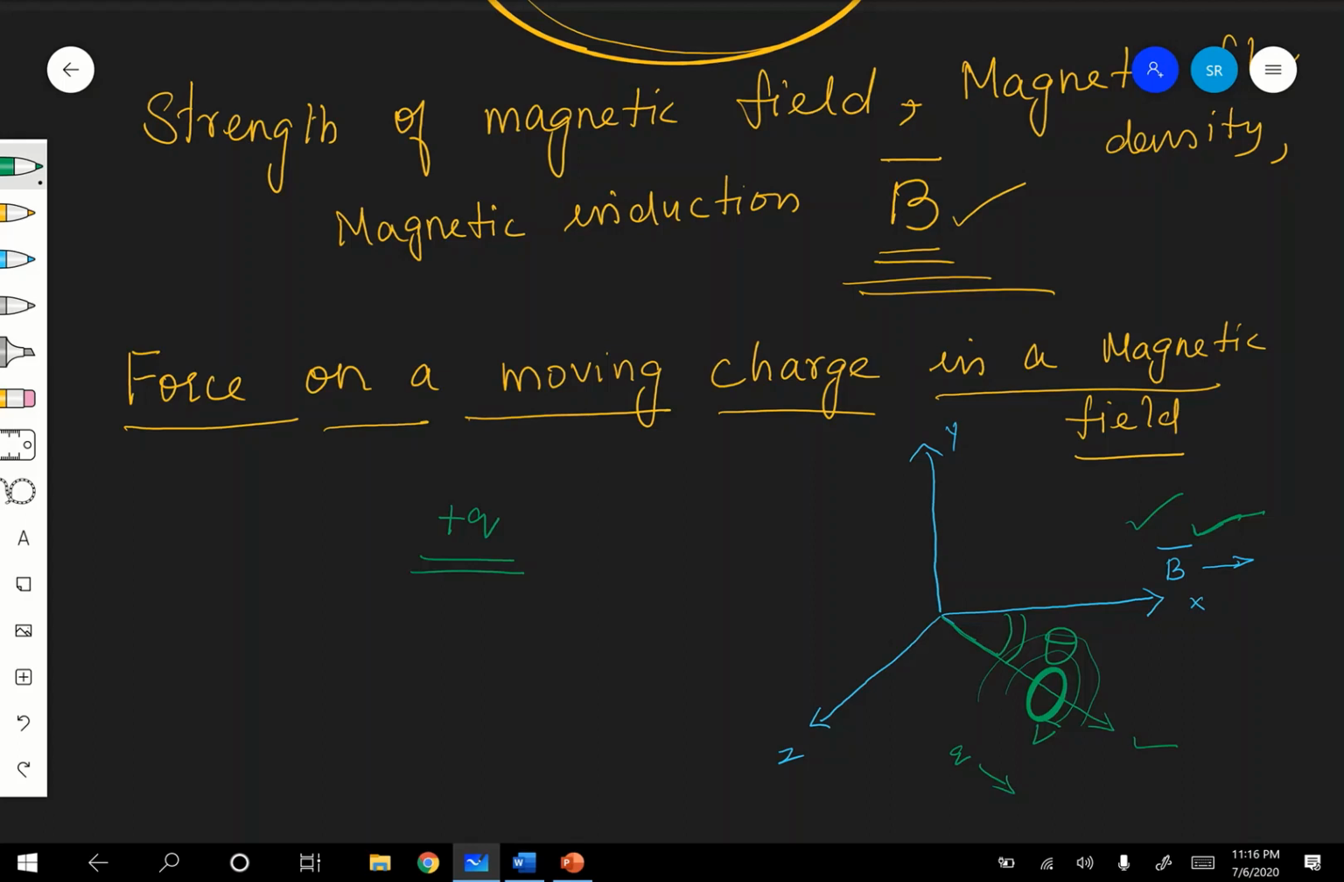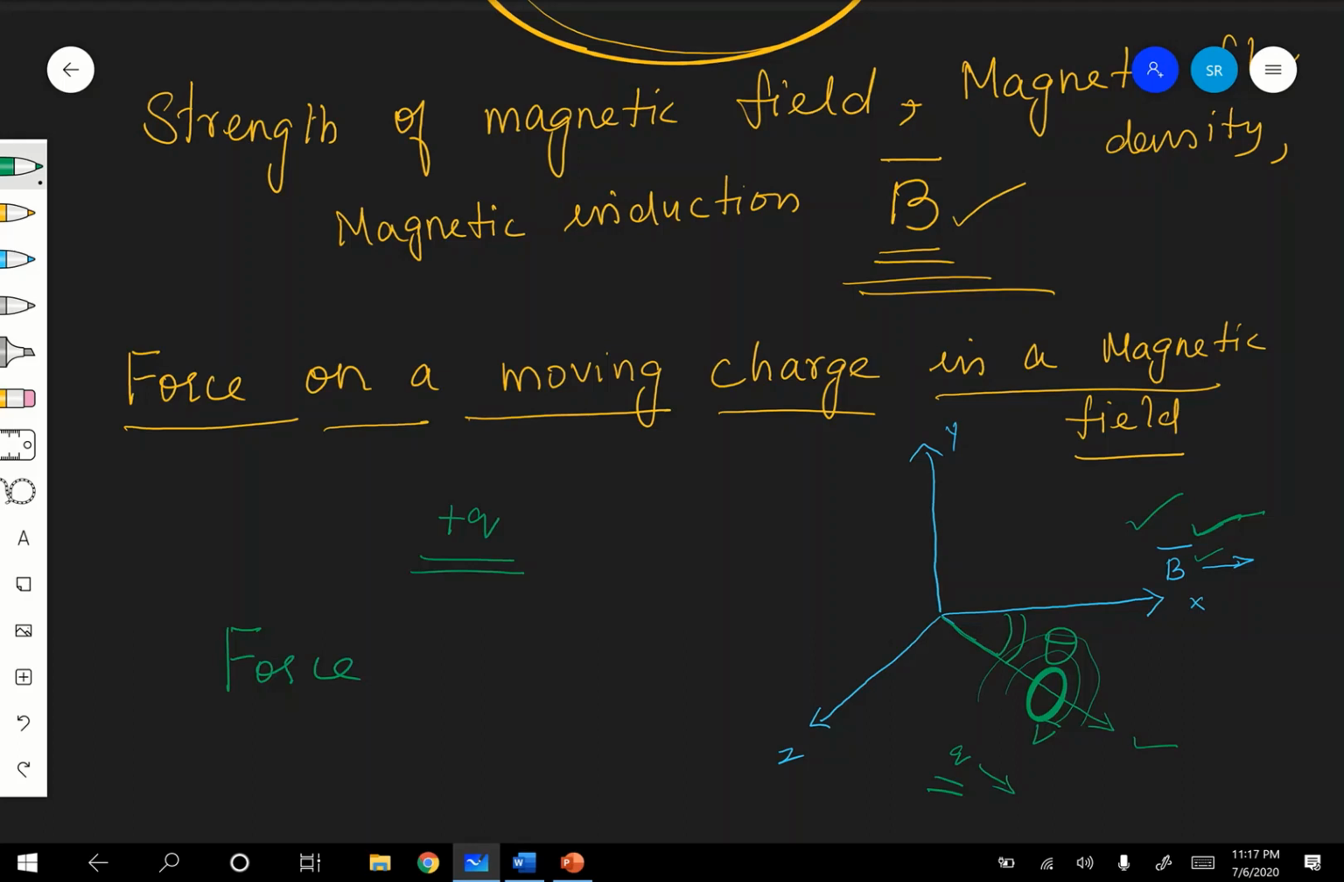Because of this interaction, the charge experiences some force. Moving charge experiences some force. Are you following, children? Very important. That is, force on a moving charge in a magnetic field. When a charge is moving in a magnetic field, the moving charge produces its own magnetic field, and that magnetic field and the external magnetic field B in which it's moving, both will interact with each other, due to which the charge experiences some force.